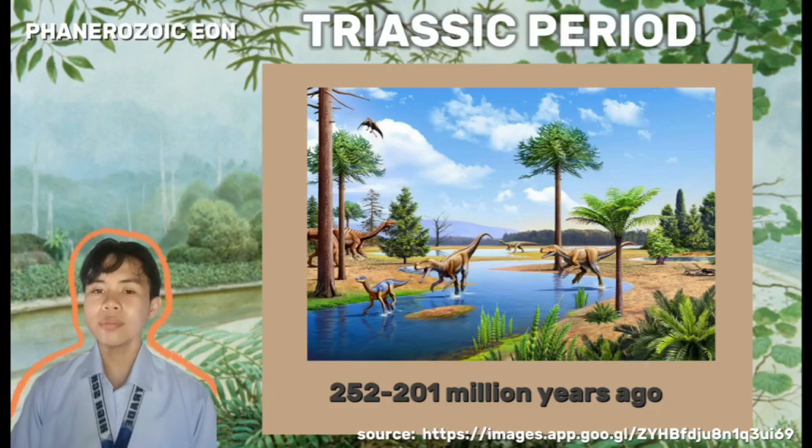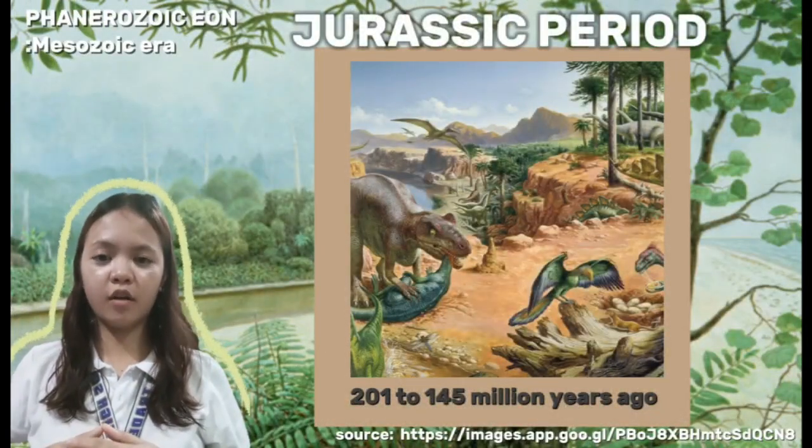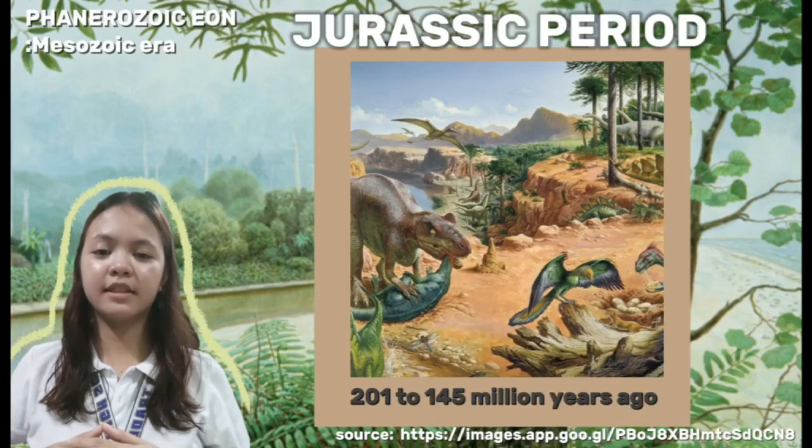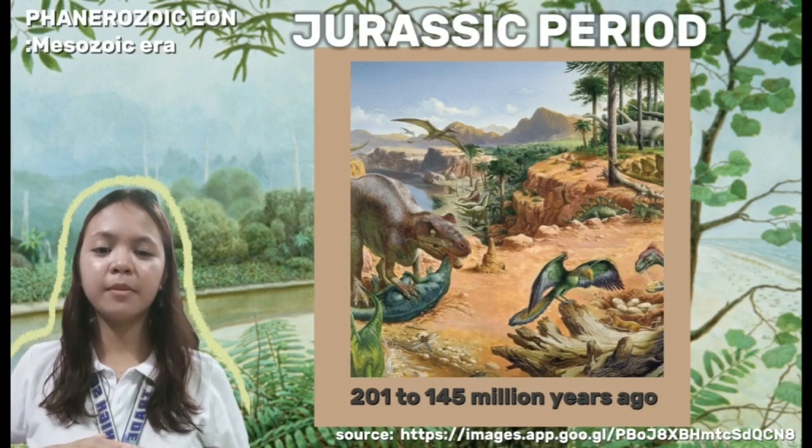From 201 to 145 million years ago, the Jurassic period witnessed a dinosaur boom, including the evolution of the first birds from reptiles. Though mammals existed, they were small at that time, while the rise of flowering plants spurred the evolution of new pollinating insects.